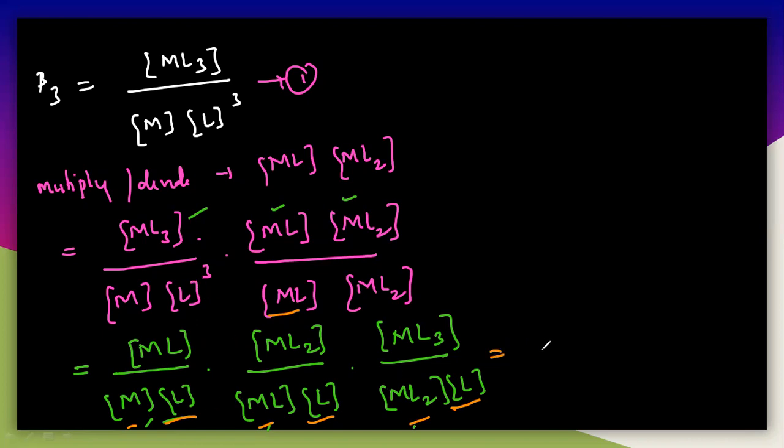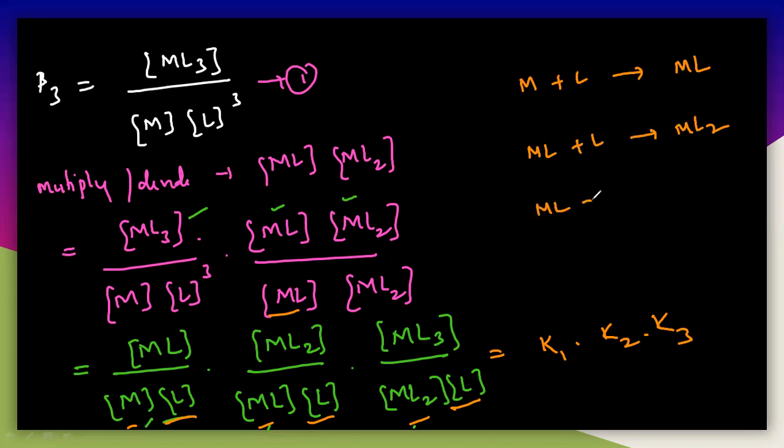And this is equal to, completely this is K1 into K2 into K3. This is K1 is equal to K2 into K3. So why? Because for the K1, how can you write K1? That is stepwise stability constant, that is M plus L, that is equal to ML. So you can write for the K2, that is ML plus L, then we will get the ML2. Then again ML2 plus L, then you will get ML3.